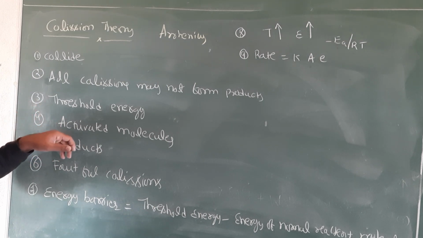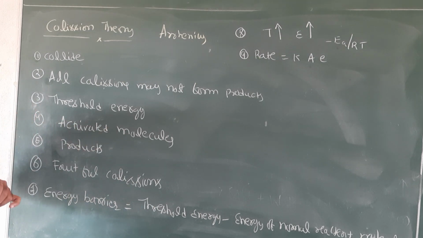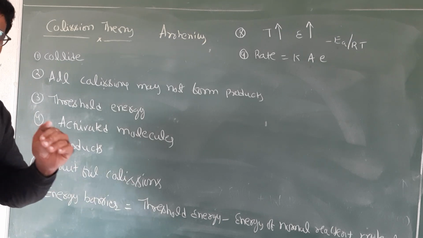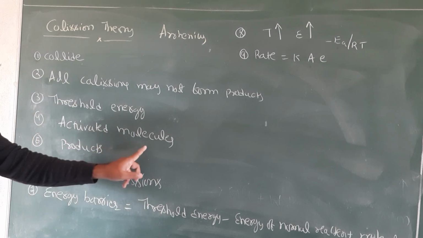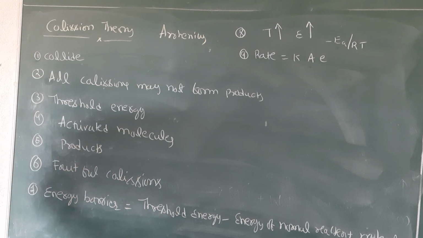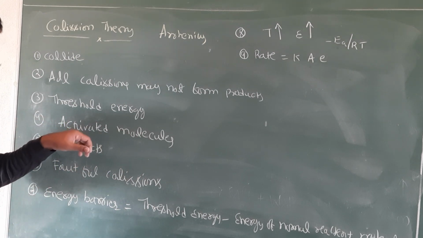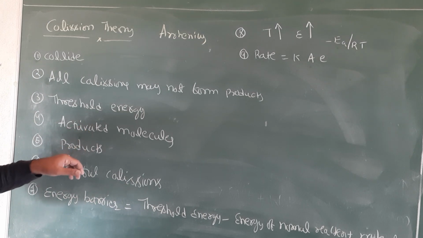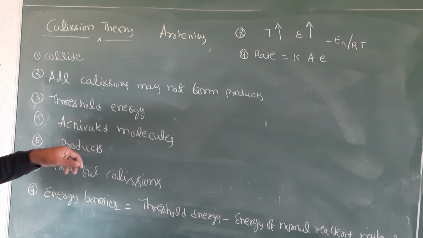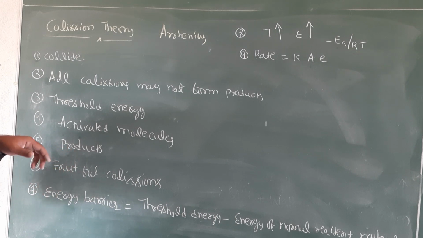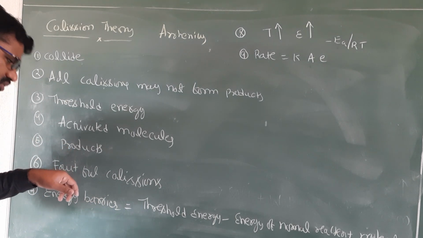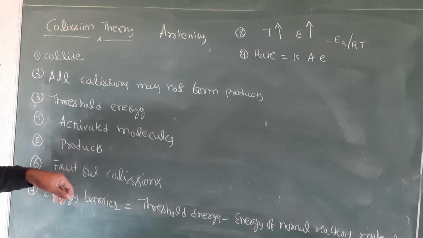Molecules having threshold energy are called activated molecules. Those activated molecules upon collision with each other result in the formation of products. Collisions which result in the formation of product are called fruitful collisions.